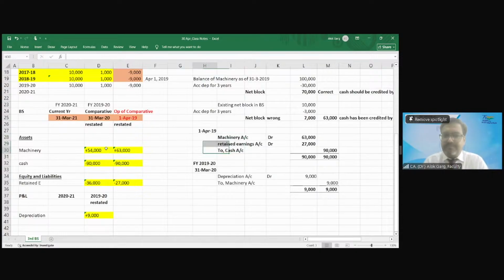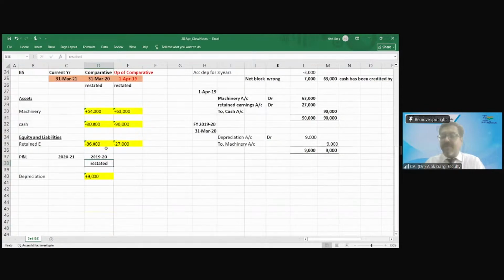Yes, sir. Whatever you presented on 31st March 20 versus whatever you will restate, there is an additional impact of 9,000 rupees of depreciation. And in the comparative P&L, because you are presenting comparative numbers, you will also present the comparative P&L. Your depreciation expense will increase by 9,000 rupees and your net block will reduce by 9,000 rupees. Your cash will be the same. The wrong balance versus the revised balance will be a 90,000 reduction, and the restated retained earning on 31st March 20 versus the last published retained earning has a difference of 36,000.